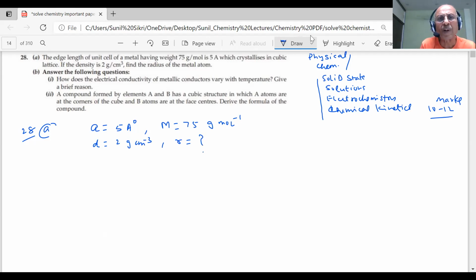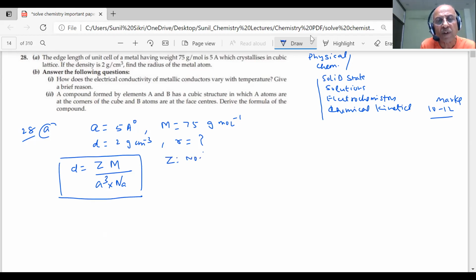First, you must know what type of crystal this is: FCC, BCC, or simple cubic. For that, what is the formula of the density? Density is Z into M divided by A cube into Na. We must know it. Z is the number of atoms per unit cell. First, we have to find the value of Z. Then only we will know whether it is BCC or FCC.